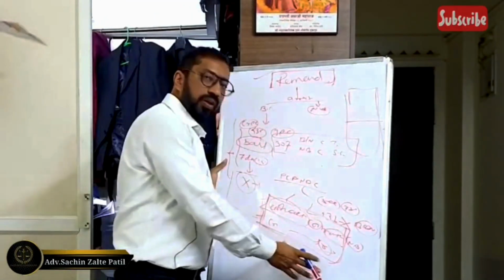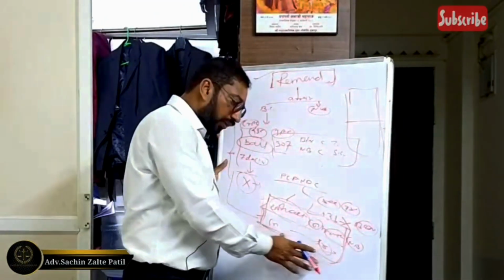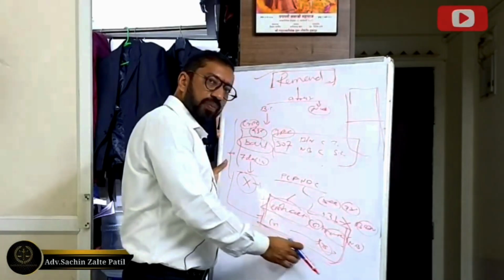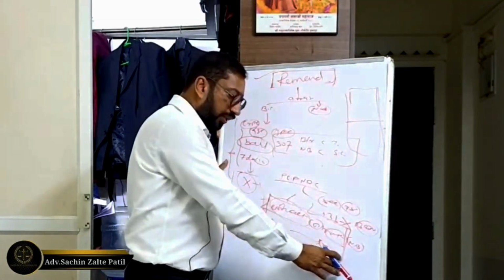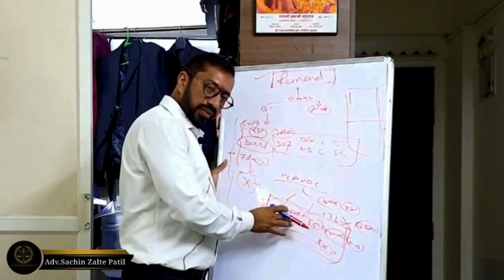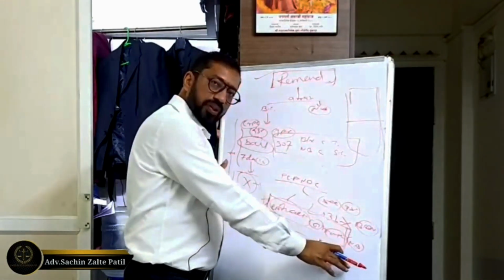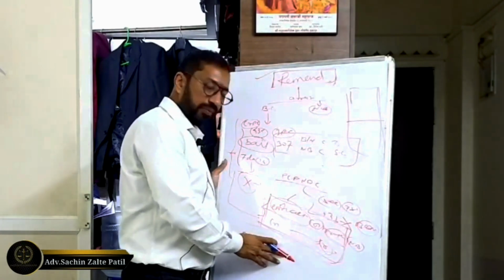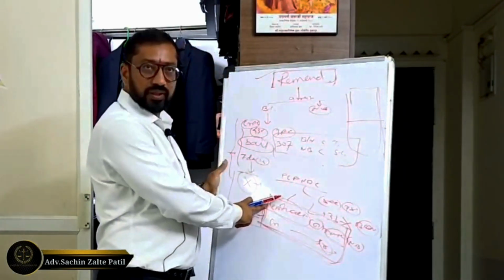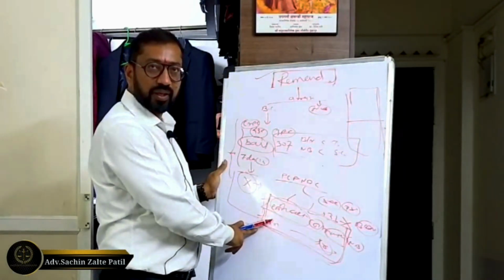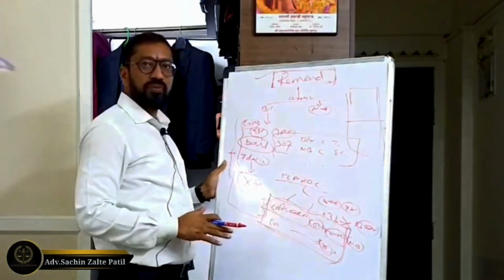So punishment is not the criterion. When it has been stated for particular sections of a particular act that these sections are non-bailable irrespective of punishment, then it has to be treated as non-bailable. So in the Epidemic Diseases Act and Criminal Amendment Act, these are the non-bailable sections.